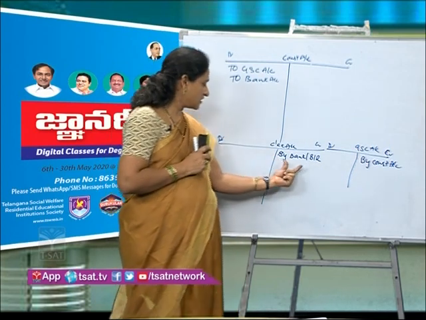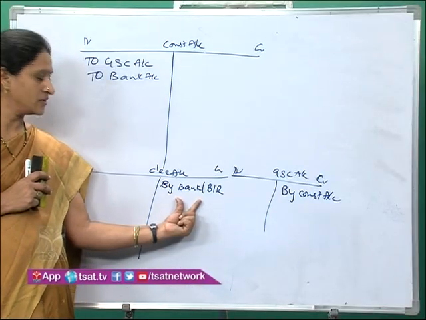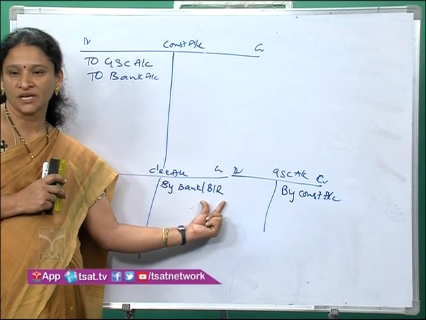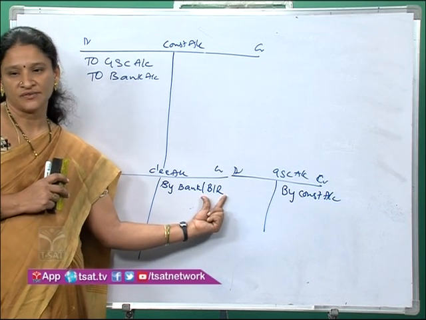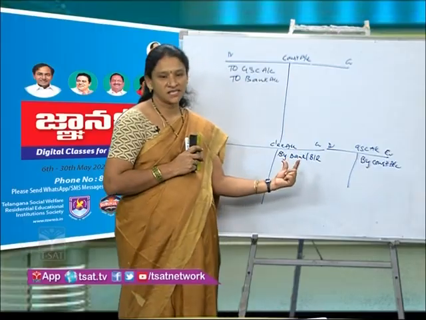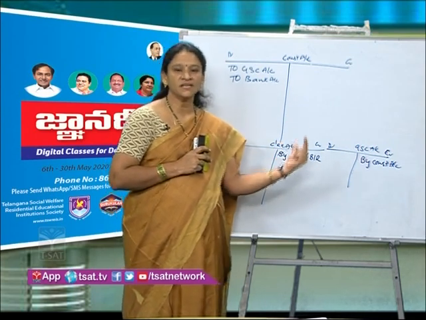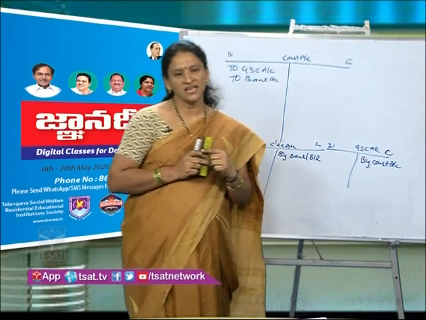That's why if it is received in terms of bank, we will write it as bank account. If it is received in terms of bills receivable, we will write it as bills receivable. So when advance is received, the entry will be bank account or bills receivable account debit to consignee account.